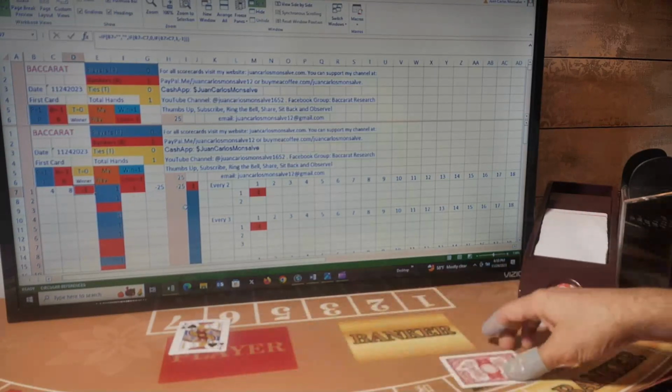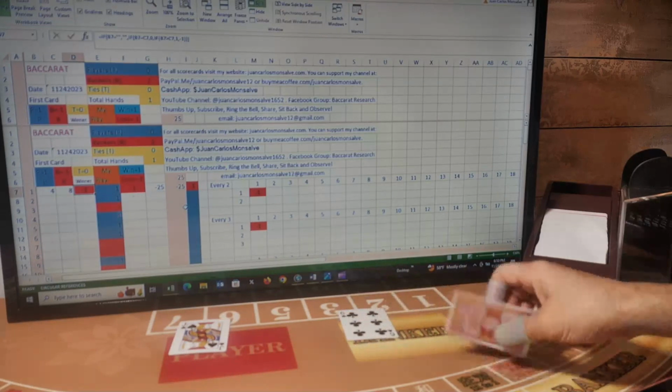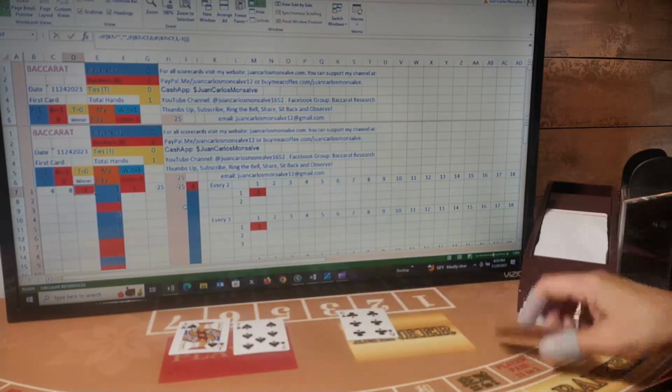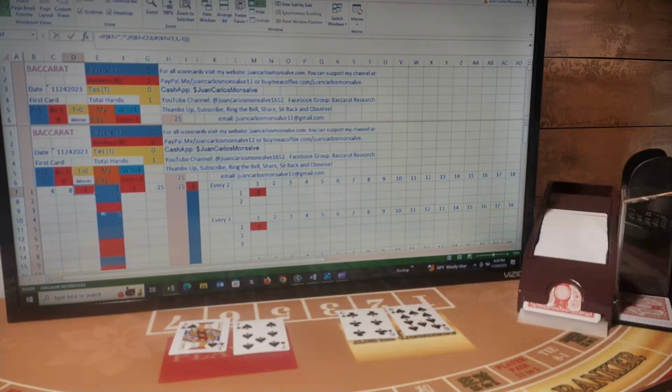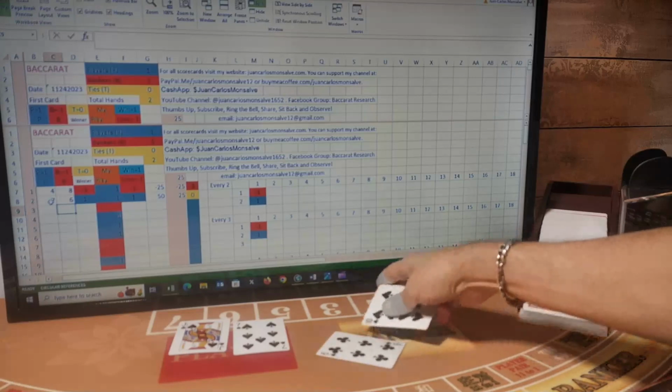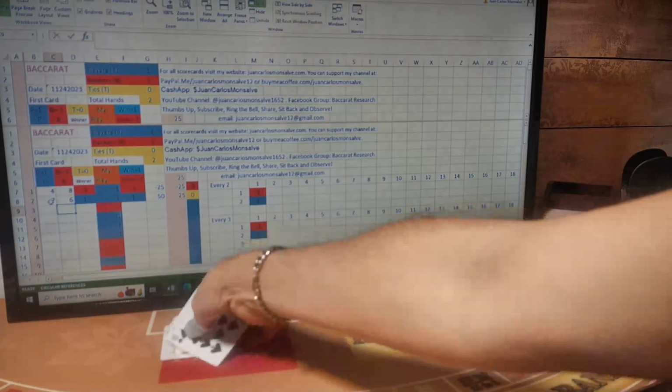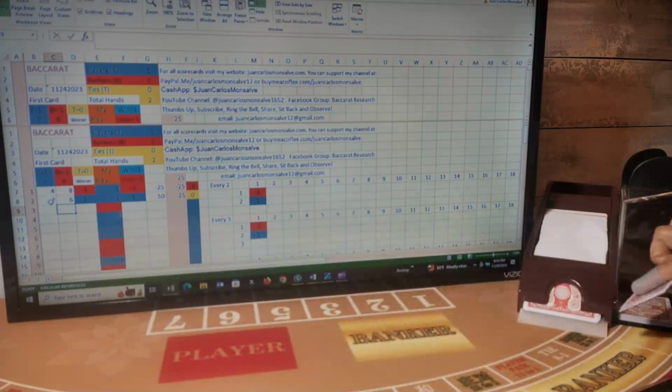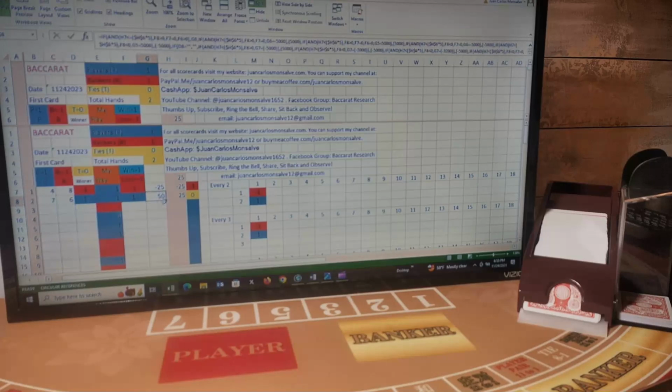First card for player, banker, player, banker. Player has a 7 and stands. Banker has a 6 and stands. So this is a 7-6 player hand. I bet player, so I won the hand. I won 50.